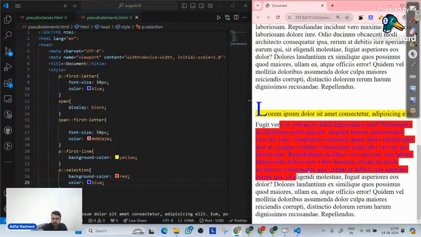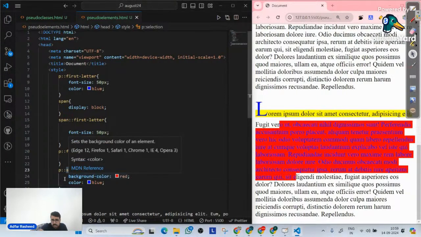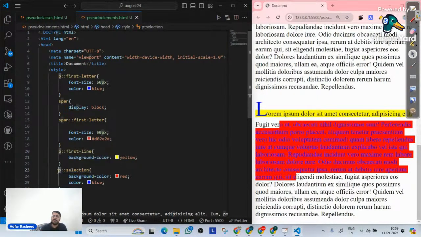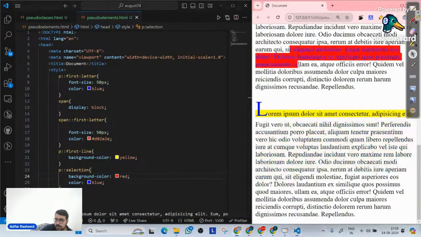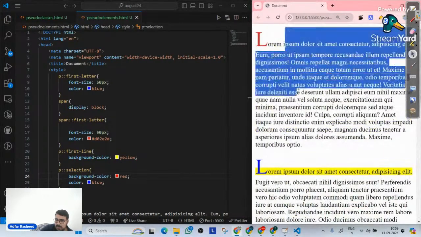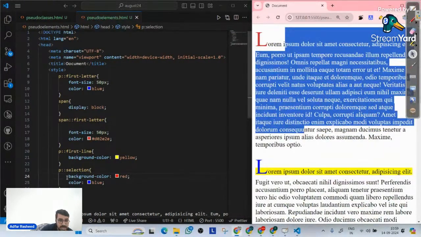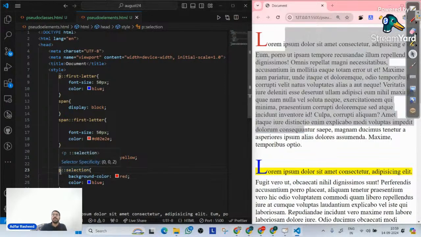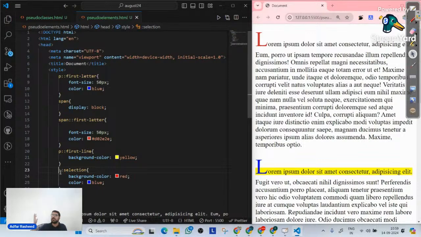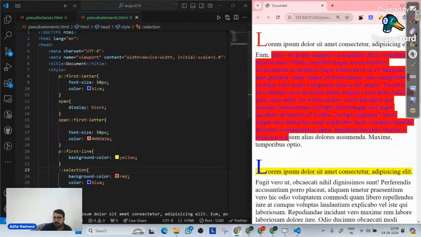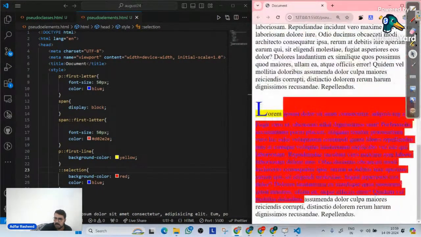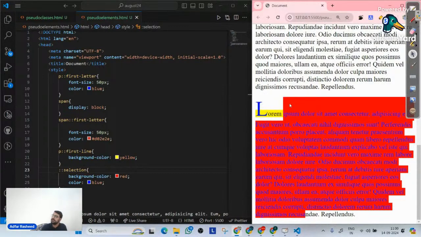So such kind of pseudo elements. This pseudo element will be implemented on p tag. But let's suppose I want to implement it on every tag. This selection pseudo element is implemented on the p tag only. Will it be implemented on my span? Of course not, because I have targeted specifically the p tag. Now, how do I make sure it's implemented on every single tag? In that case, I can remove this p tag. Now it's implemented on every element. So now it is working on every single place. So we usually write our selection in this way.